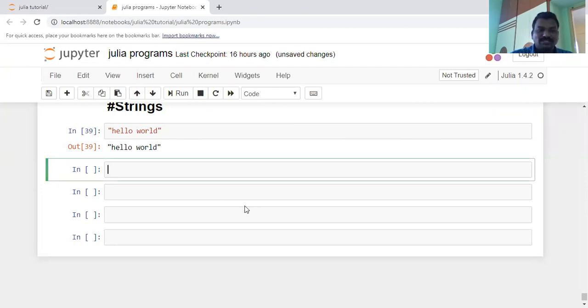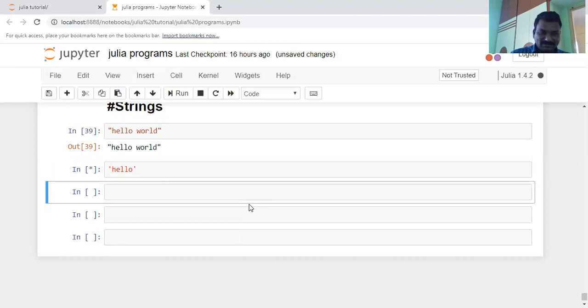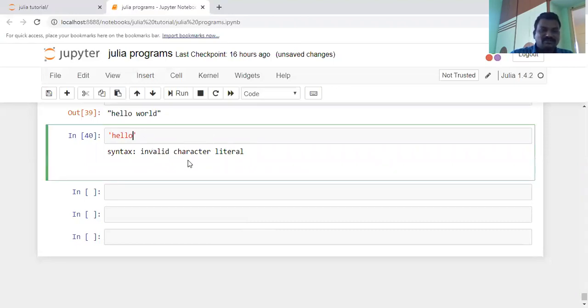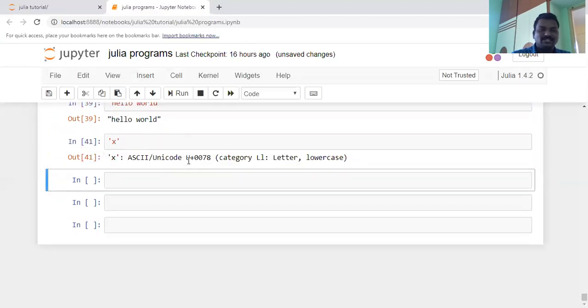If you want to represent this sequence by using single quotation marks, let us take, for example, 'hello'. It gives an error: invalid character literal. That is why within single quotation marks you can represent only a single character. Let us assume 'x' is a single character. That is the character representation, written in single quotation marks.